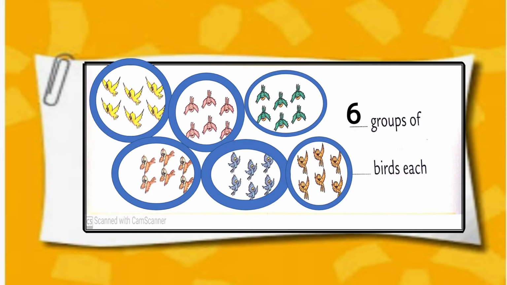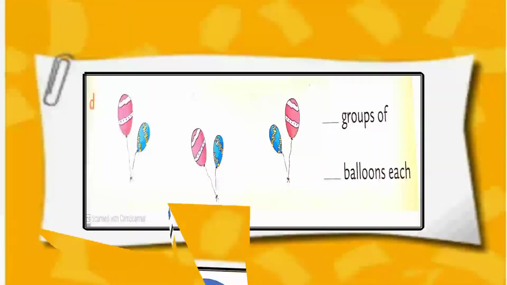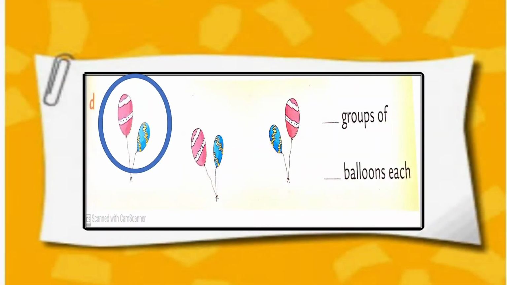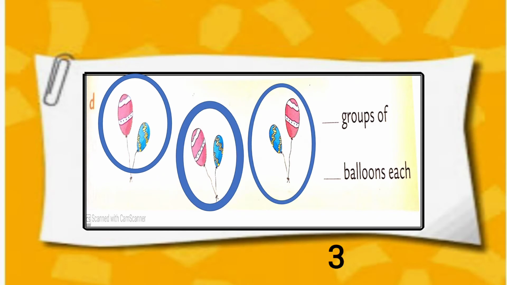Six groups of birds, 6 birds each. Three groups of balloons, 2 balloons each.